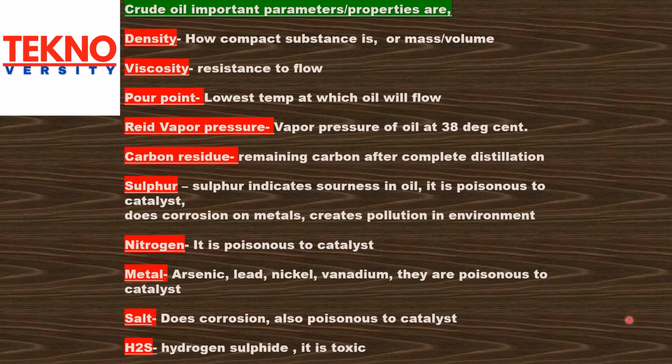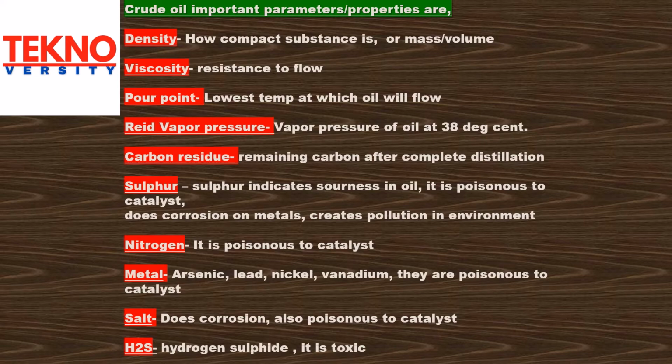It is poisonous to catalyst, causes corrosion on metals, and creates pollution in environment. Nitrogen is poisonous to catalyst. Metals, arsenic, lead, nickel, vanadium, are poisonous to catalyst. Salt causes corrosion and is also poisonous to catalyst. Hydrogen sulfide, H2S, is toxic.